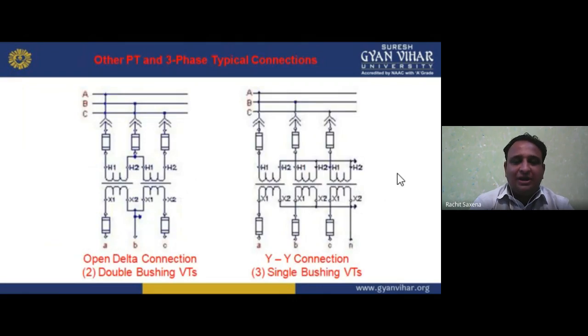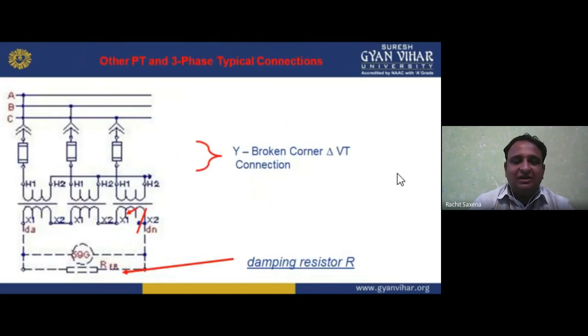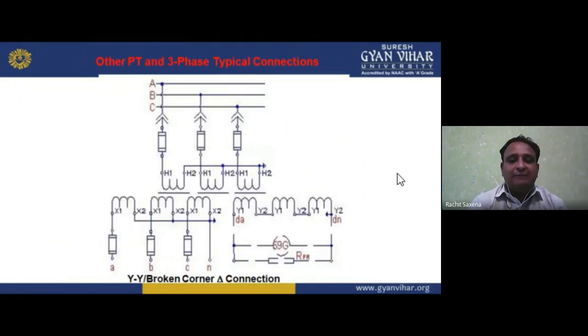In this we have open delta, star star. We have basically the broken corner delta VT connection, damping resistor. This is another PT and three phase typical connection. So here basically star to star broken corner delta connection. It is the broken corner delta connection, but we are having the star. So here we have the star, here we have the star, but having one more connection. For tracing we have the delta broken. So star, star, and delta broken.